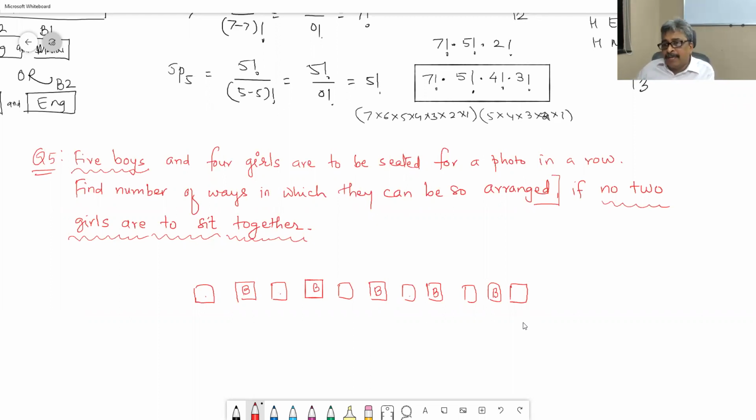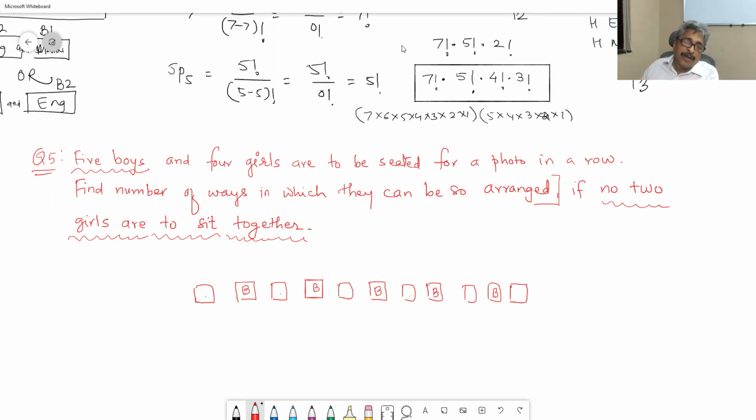Then we will remove the empty chairs eventually and make them together. That is the mechanism. So of these 6 chairs, 4 of them will be occupied and 2 of them will be empty.